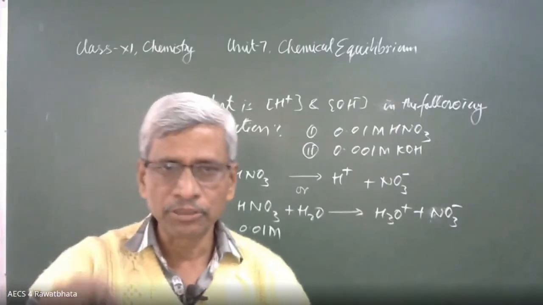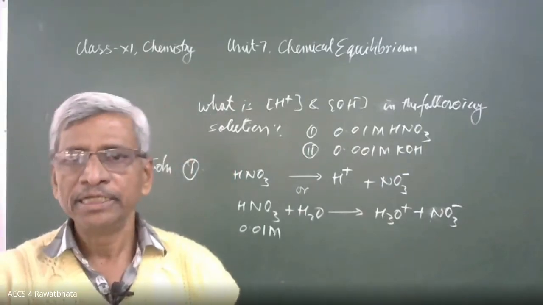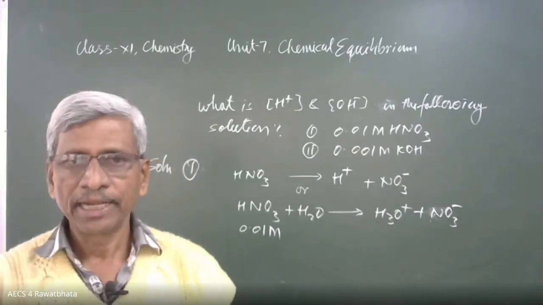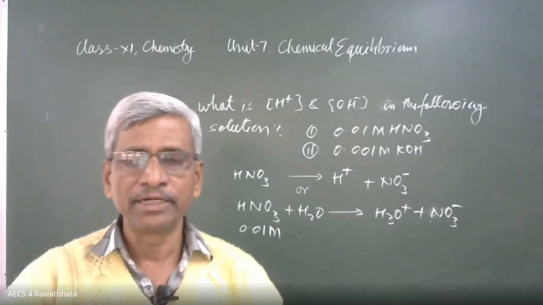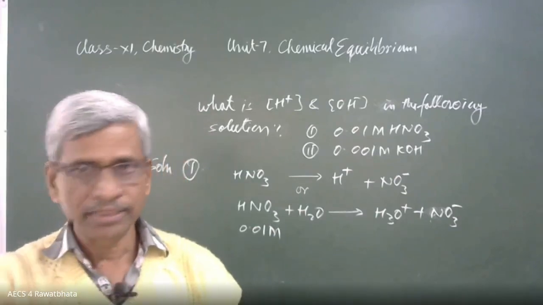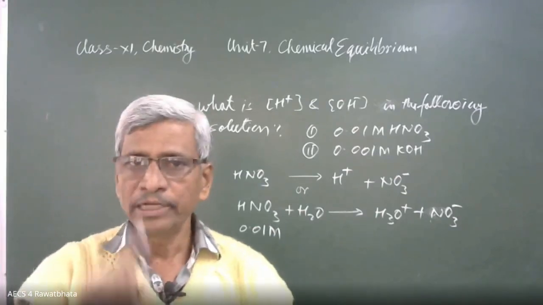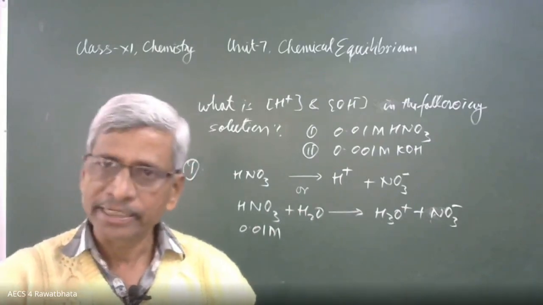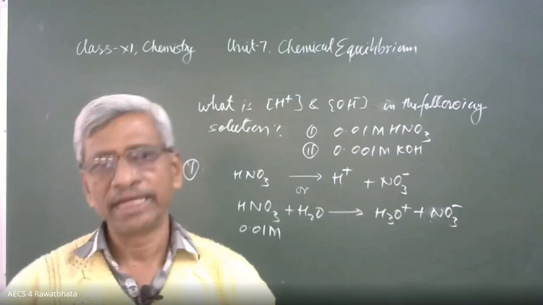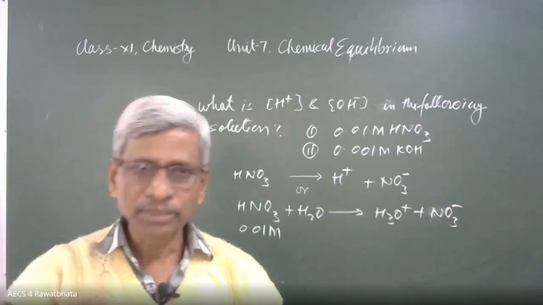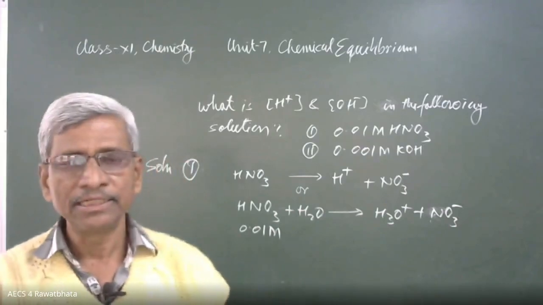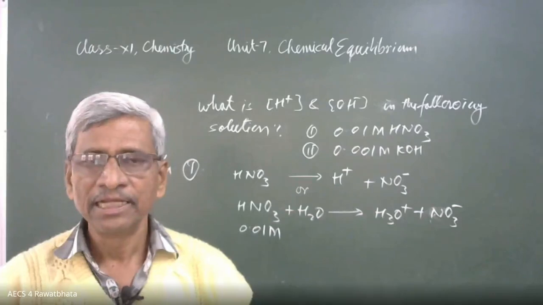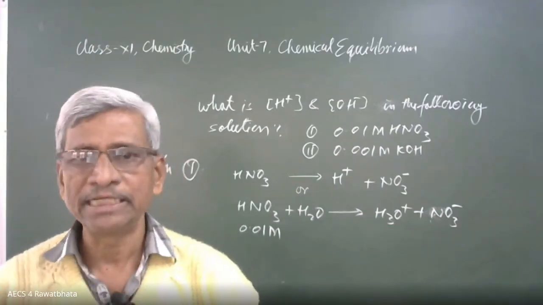When 1 mole of HNO3 is added to 1 liter of water, it is going to ionize completely. If it is beyond that, like instead of 1 mole we have added 1.5 mole in 1 liter solution, then only 1 mole will ionize and the remaining 0.5 mole will be in dissolved state but not ionize. The maximum ionization of any acid or base depends on the maximum hydrogen ion concentration, and that value is 1 mole per liter.